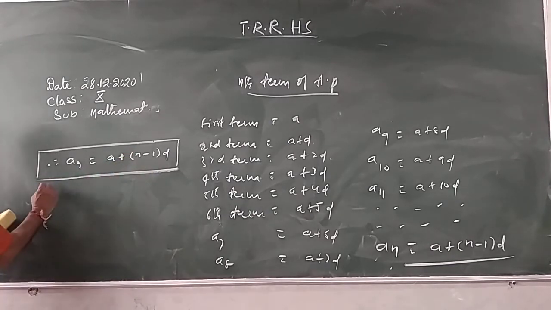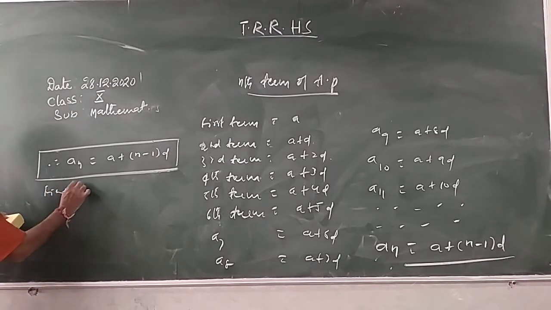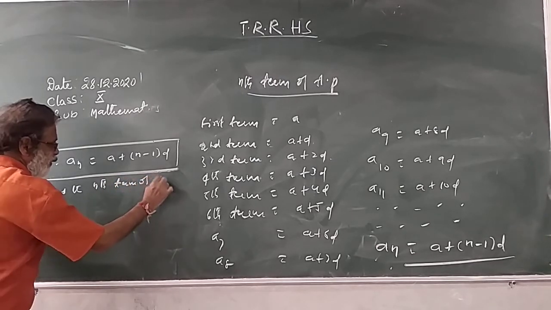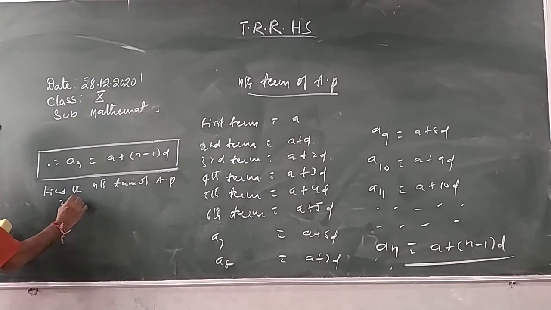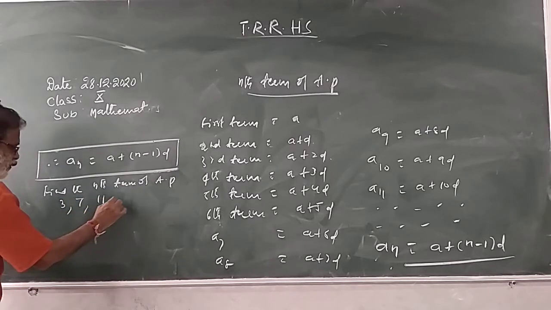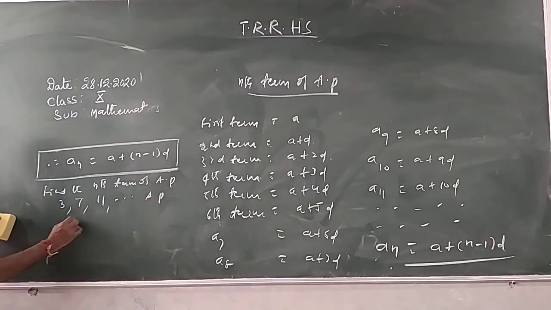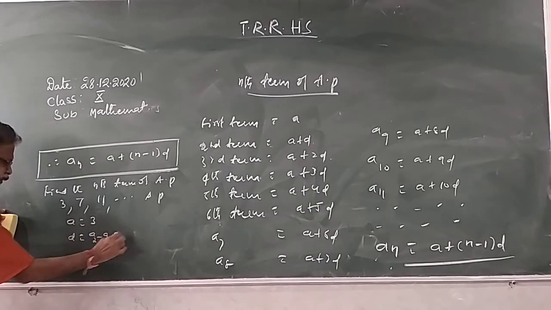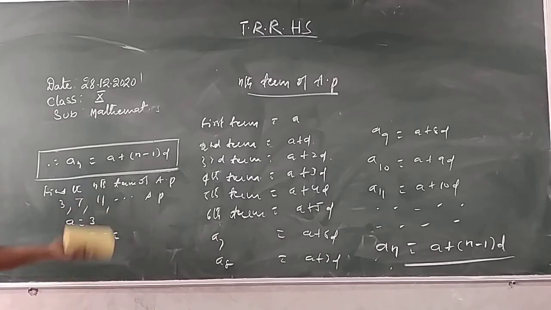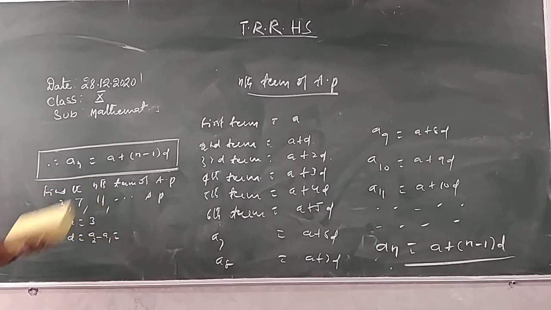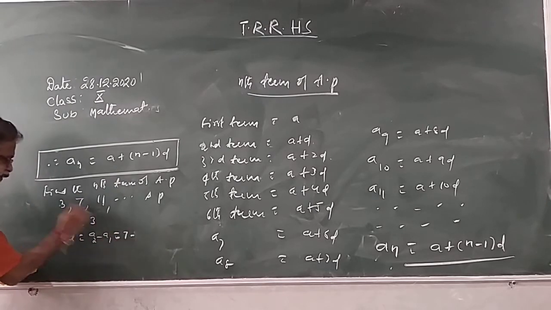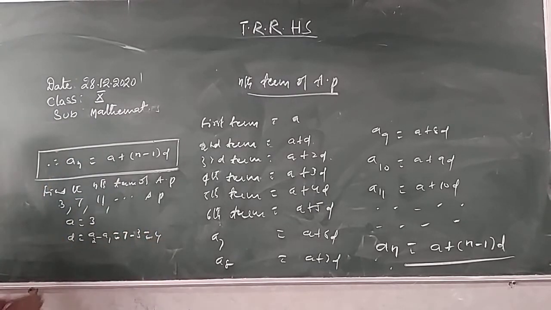I will give a problem. Find the nth term of AP: 3, 7, 11, and so on. This is an AP. A is equal to what? Here the first term is 3. Find D. D is equal to A2 minus A1. The difference between any two consecutive terms is the common difference. A2 is 7, A1 is 3. How much did we get? 4. Now find the nth term.